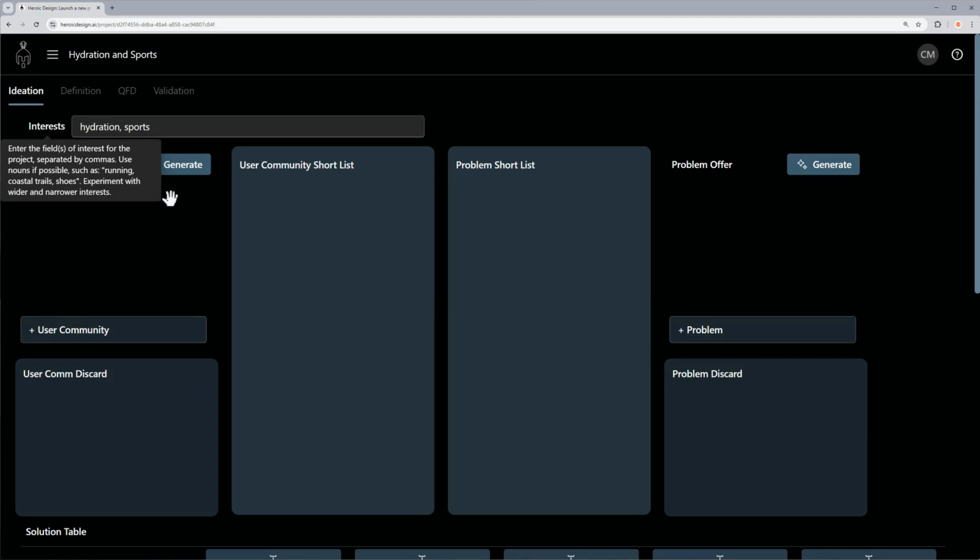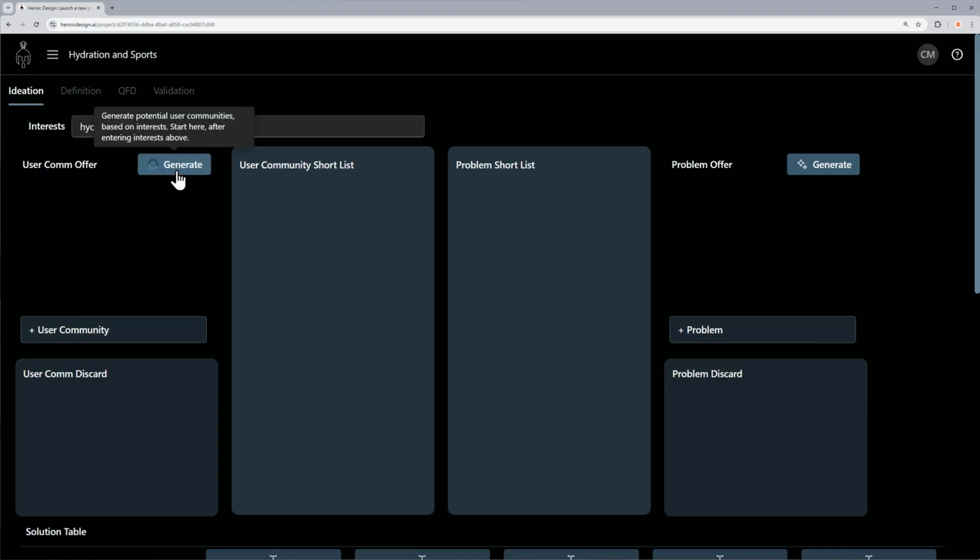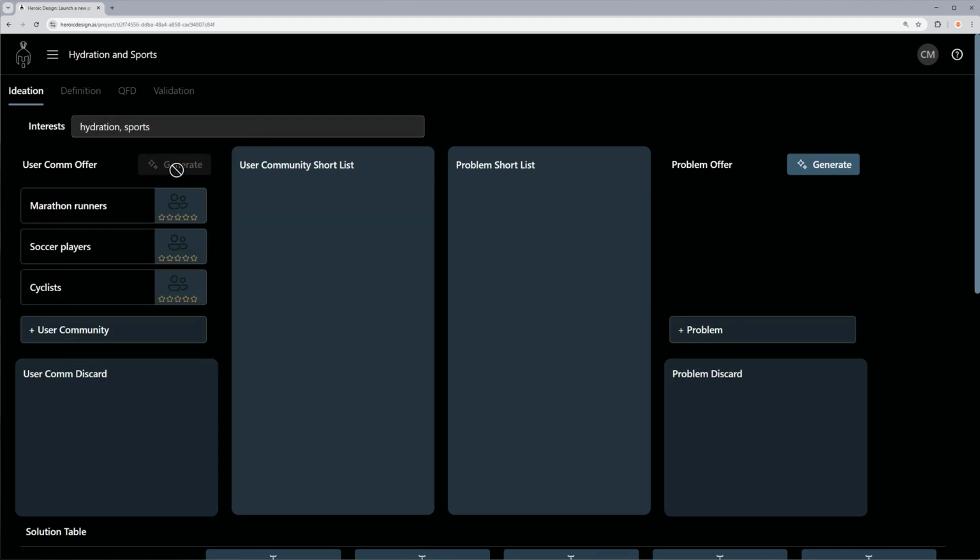Click the Generate button to let your AI co-creator suggest some user communities based on your interests. Your AI co-creator reaches out into the solution space and puts the first few ideas into the user community offer list. Early on, these ideas are broad and diverse because we want to explore a wide range of possibilities. Expect a few surprises, and maybe even a suggestion you've never even heard of before. That's a big win.